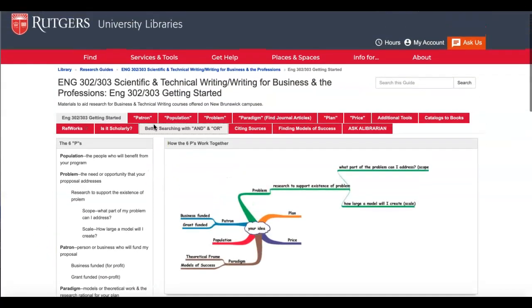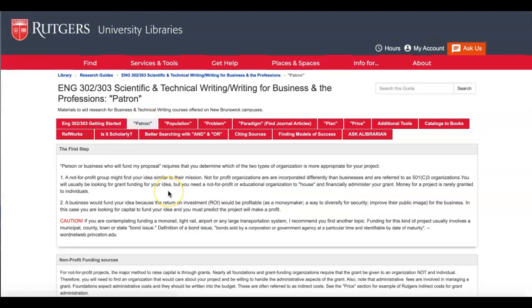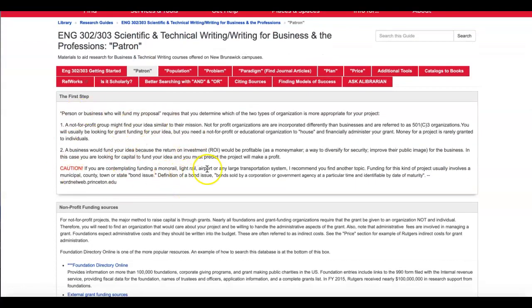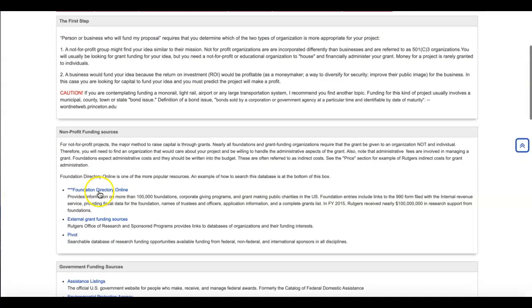But you'll see that, for instance, if you click the patron tab, they have a ton of different pieces of information on how to help you get started regarding researching your population, your patron, your problem, whichever you choose. But you'll see here your patron, you might even choose to go to the foundation directory online and find a foundation that would be interested in funding your project. Then once you find that foundation, you just go a little bit more specifically into it and try to figure out the person who would be in charge of giving you funding.